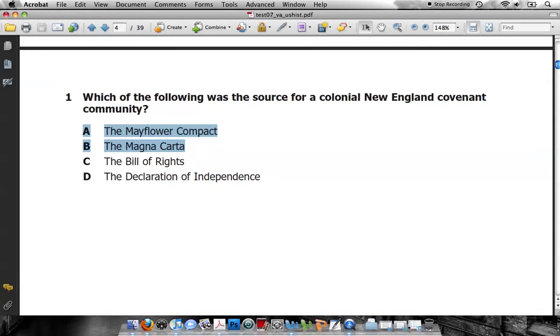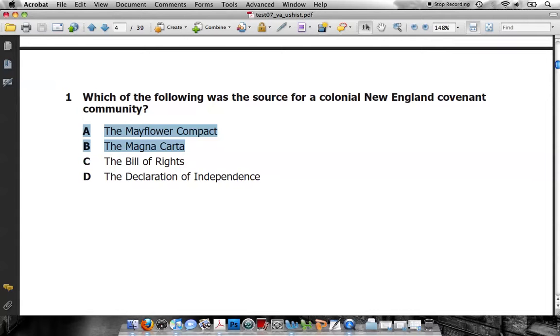Now the Mayflower Compact is the correct answer, but let's think about ways that if you didn't necessarily remember the Mayflower Compact, that you could remember this. Remember, one of the Pilgrim ships was known as the Mayflower. That would be a good way to make a guess. That's a word association.